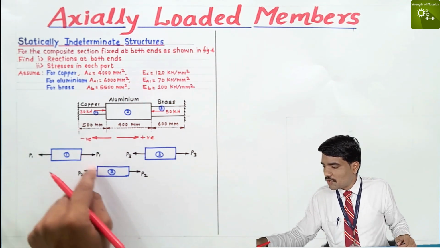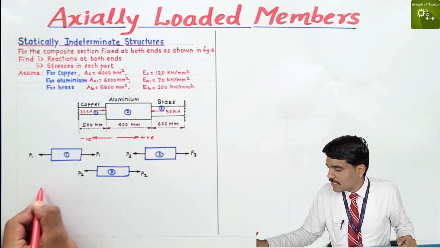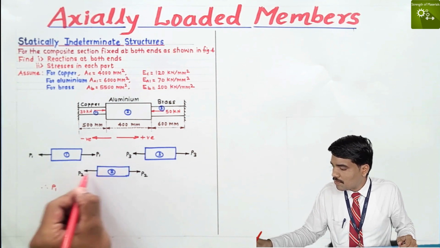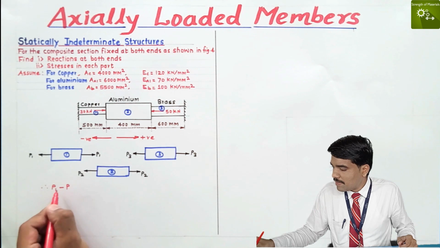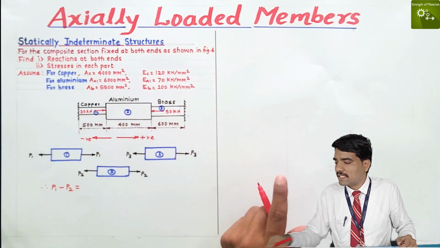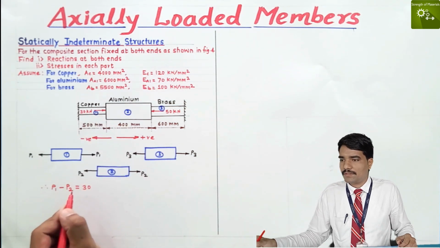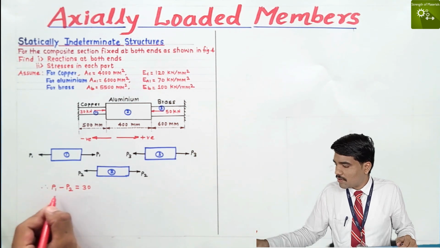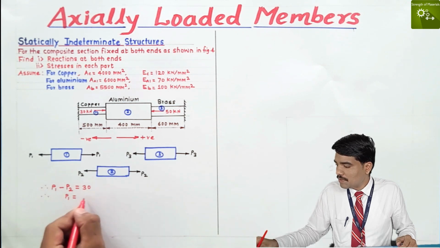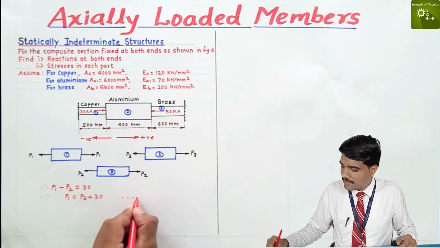Then at the joint of part 1 and part 2 there is one equation: P1 goes towards right, it is positive, P2 goes towards left, it is negative, so P1 minus P2 is equal to the force going towards the right, which is plus 30 kilonewton. So we get P1 equal to P2 plus 30, and this is equation number 1.